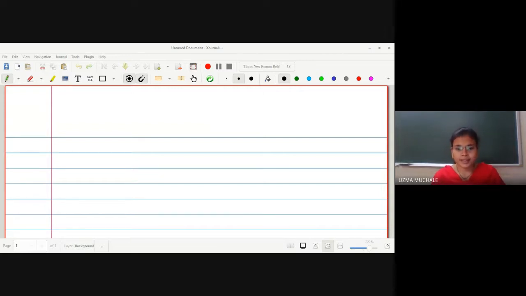Okay, let us continue. So we have introduced the definition of an integral equation. We have seen the syllabus for integral equations also. What is an integral equation? An equation in which the unknown function appears under one or more integral signs is called an integral equation.